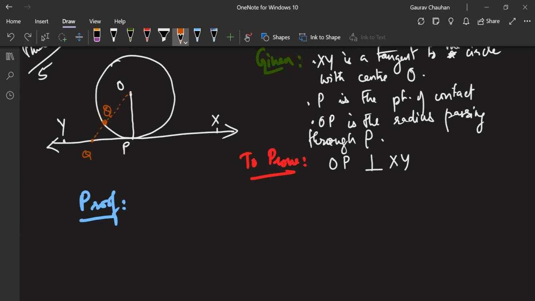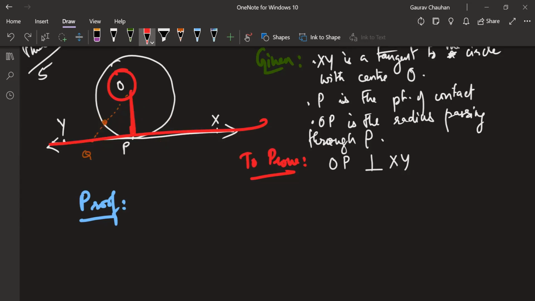So our given only will become false. Correct. If our given becomes false, that's not something we can accept, no? We cannot go against the given thing. It's like contradicting the known truth. So our Q has to lie outside the circle. The point Q which we assumed has to lie outside the circle, which means OP has to be the shortest distance between the point O to the line XY. There is no other distance OQ which is possible, which will be shorter than OP.